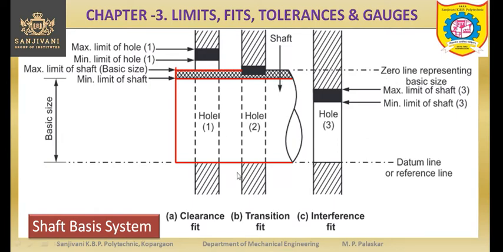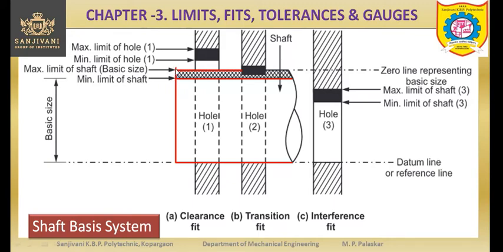From the zero line to the reference line, this distance is nothing but the basic size. Okay, so this is the shaft and this is the lower deviation, this is the higher deviation. So this higher deviation is the fundamental deviation for the shaft, and that is equal to 0 in case of the shaft basis system, because the maximum limit of the shaft, the maximum size of the shaft, is equal to the basic size for the shaft as well as the hole. So that is constant. So the size of the shaft along with the tolerance of the shaft, the maximum and the minimum limit of the shaft, is constant. So this is the minimum limit of the shaft, this is the maximum limit of the shaft.